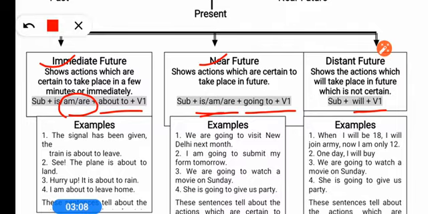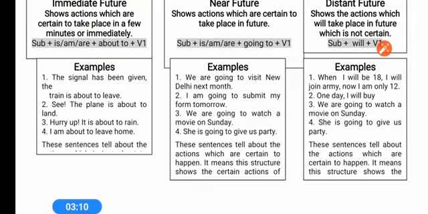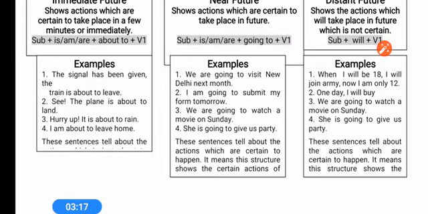Here you can see some examples, like: the signal has been given, the train is about to leave. So the train is about to leave, it means a few seconds or a few minutes are remaining because the signal has been given. See, the plane is about to land. Now the plane is hovering and it means it's going to land. So such actions which are going to take place in 1 minute or a few seconds will be used in immediate future.